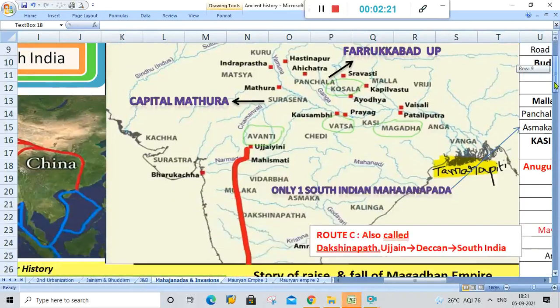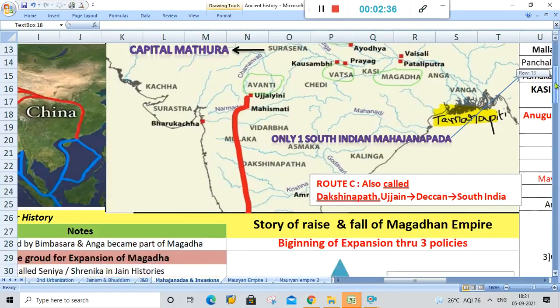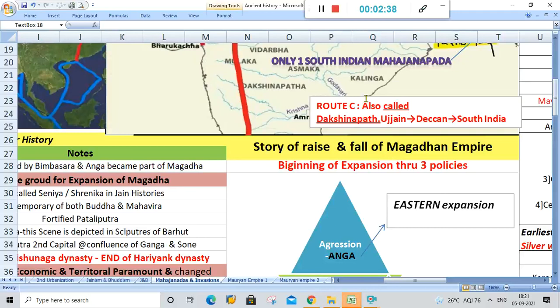Then route C, that is from Ujjain to South India via Deccan. All this part of India is called Deccan. So this is the third route. Now we are moving to study the story of the rise and fall of the Magadhan Empire.